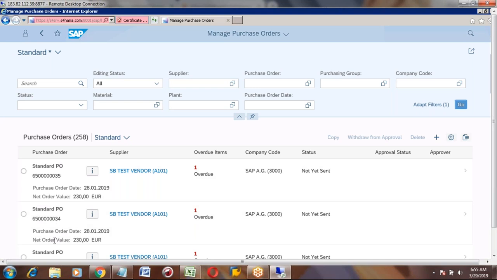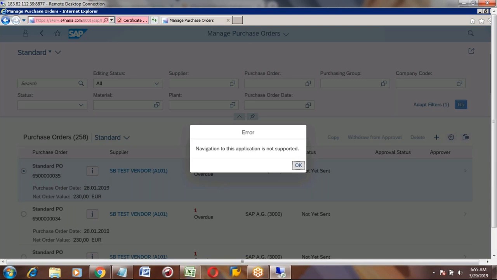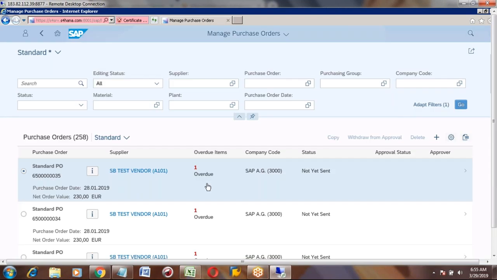If you want to see a particular purchase order, you can select it and click on that purchase order. It will open.